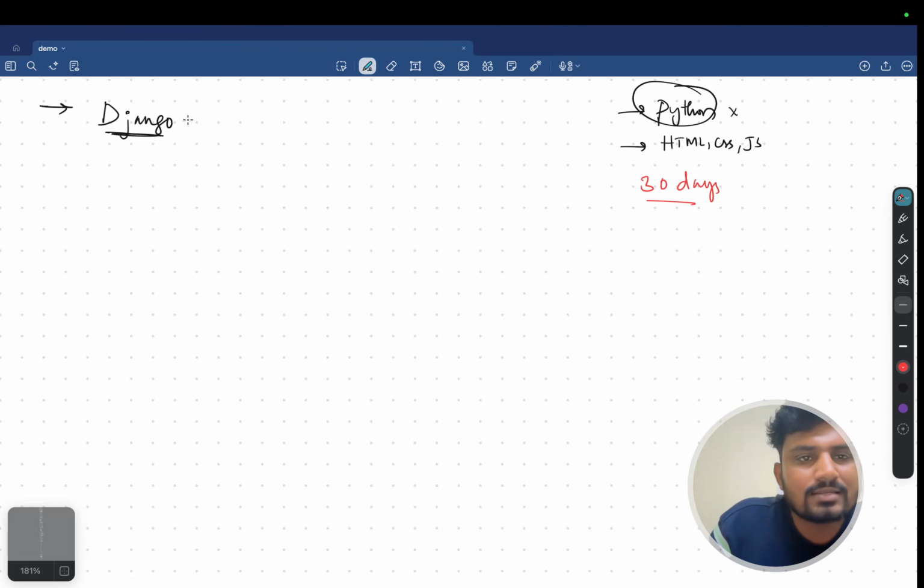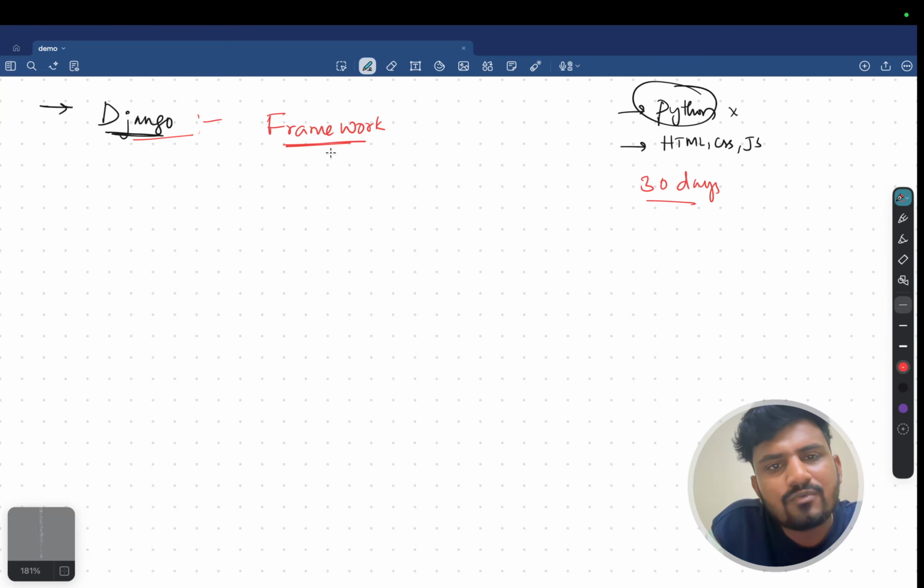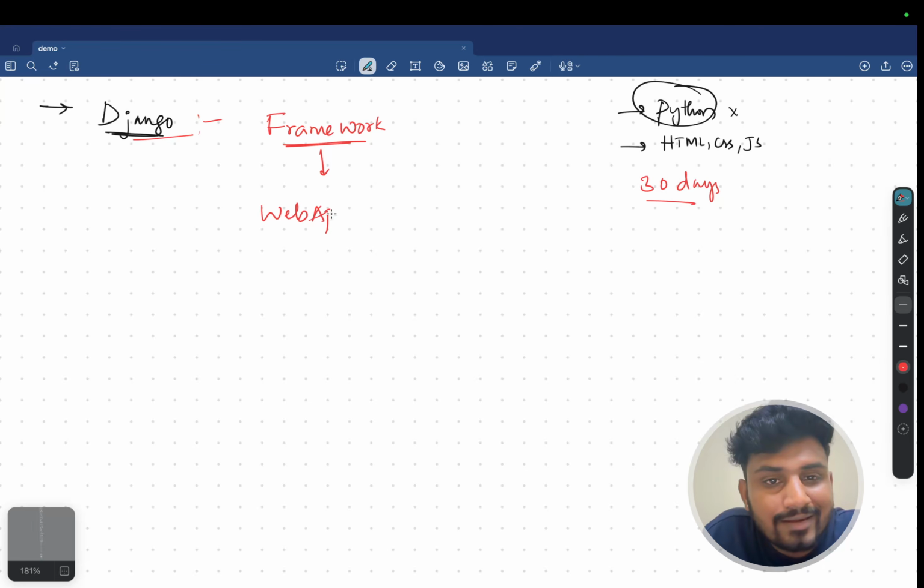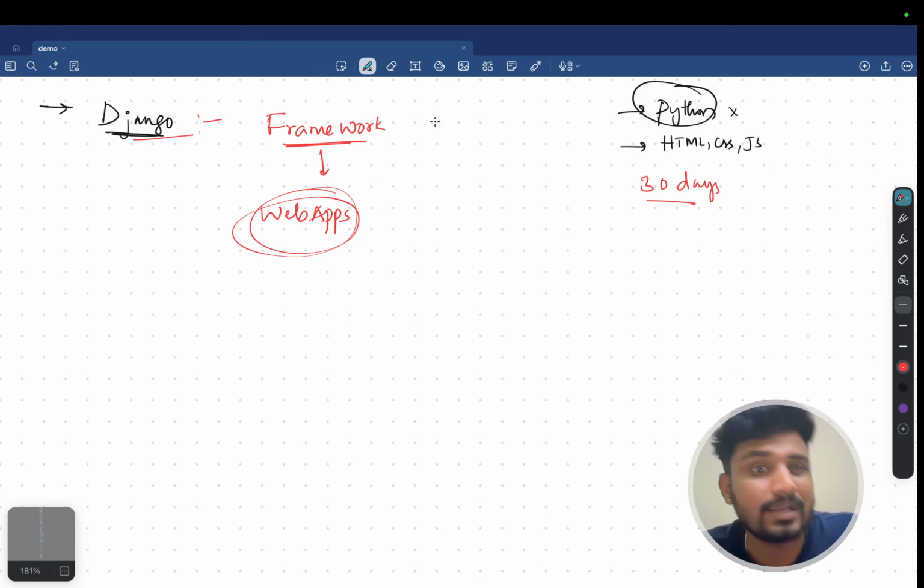Let us understand. What do we mean by Django? The name itself says it: it's a framework. What is a framework used for? To build web applications, which are the trending applications. It's a versatile framework which is used to build web apps.